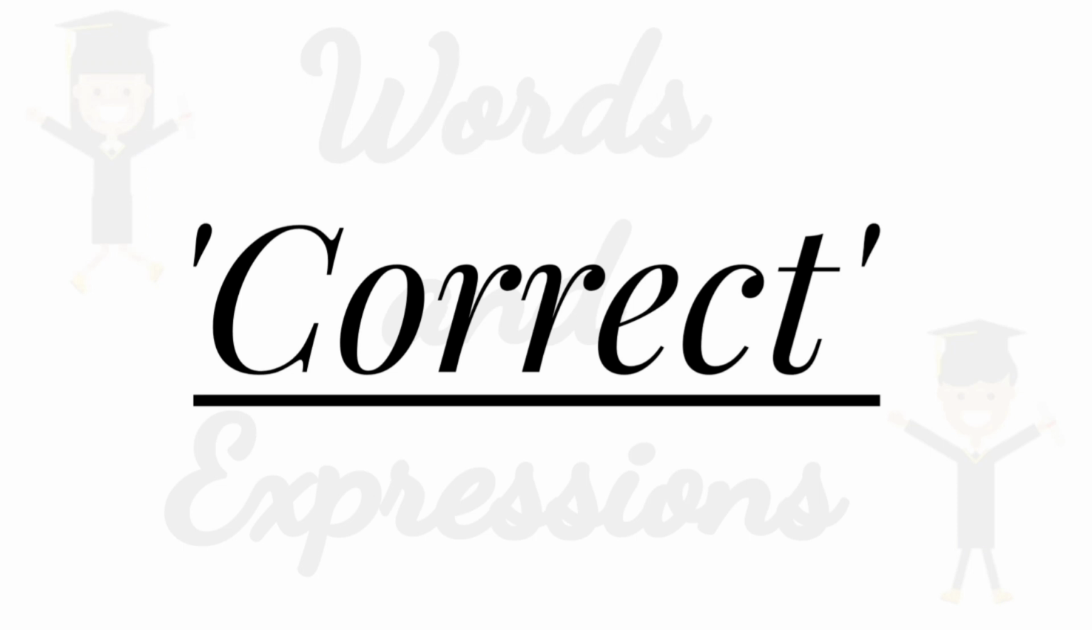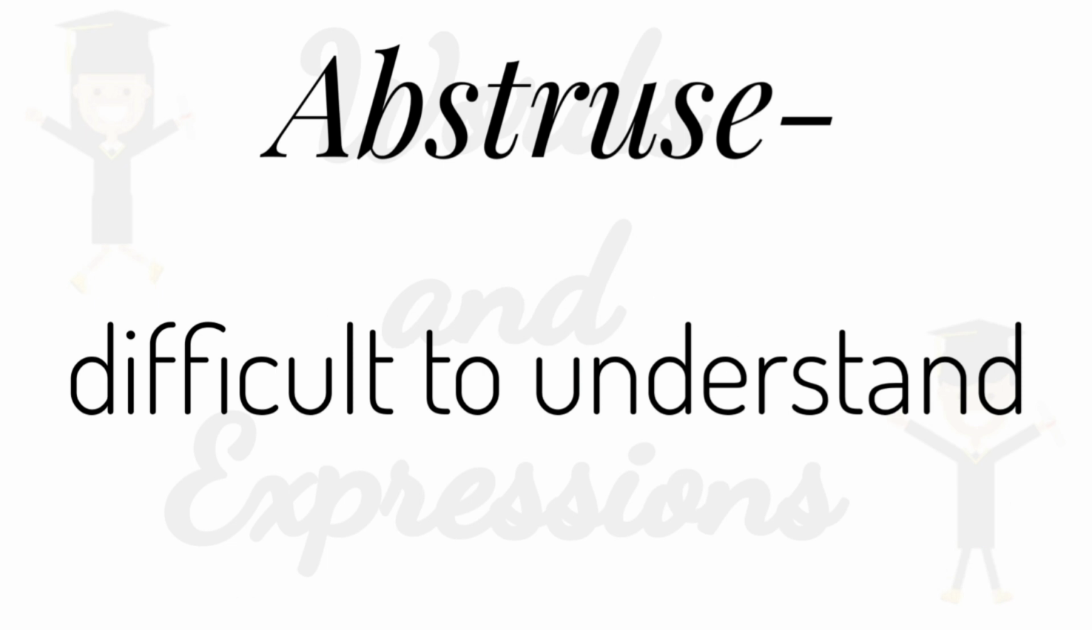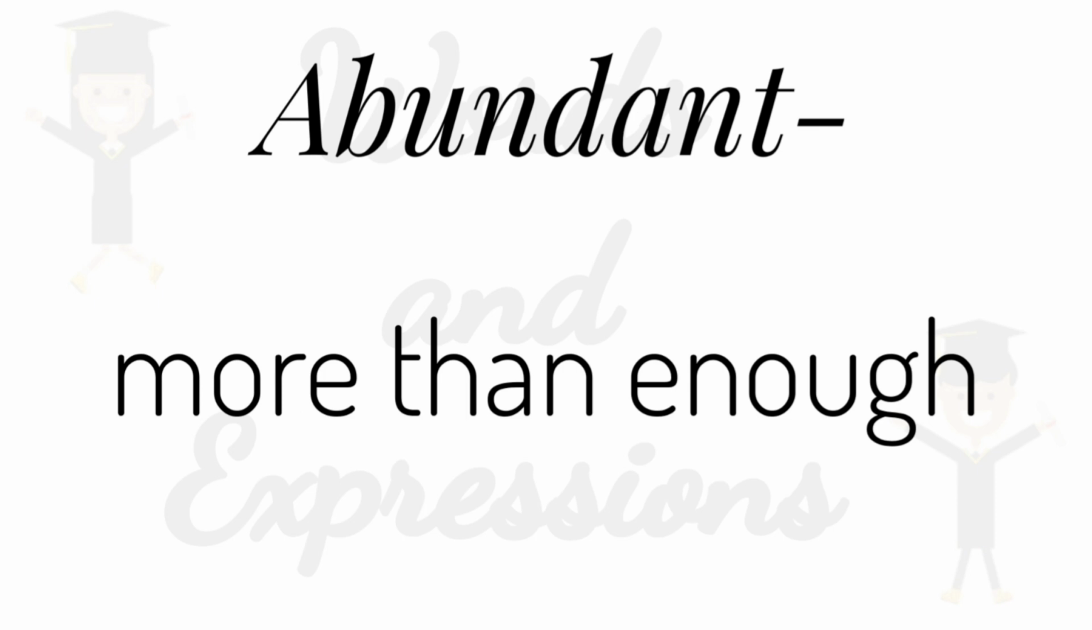Let us give a quick revision. The alternatives to correct are the words right, true, and accurate. The word abstruse means difficult to understand. The word abundant means more than enough.